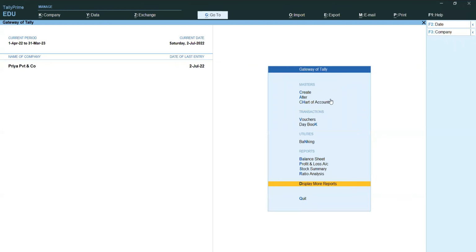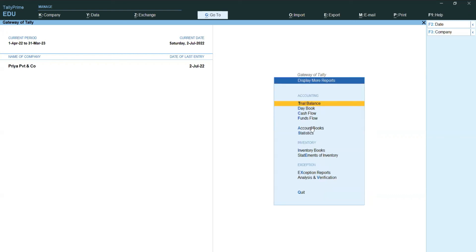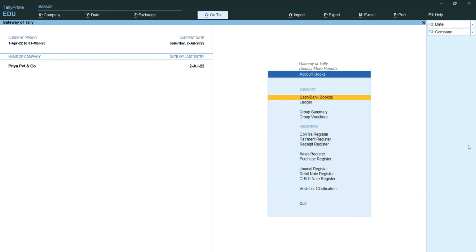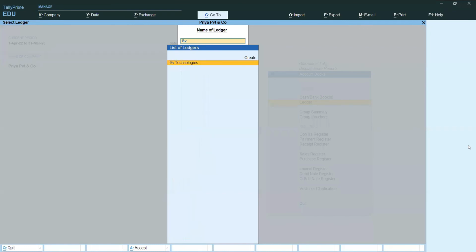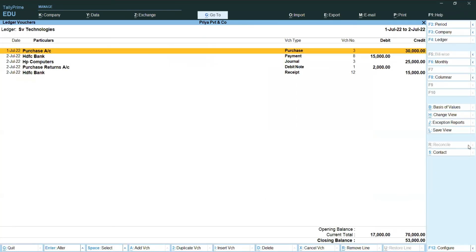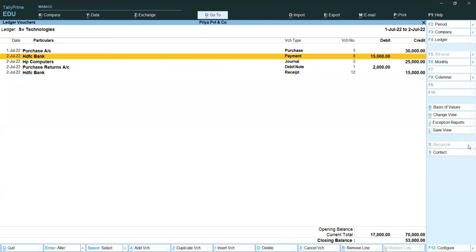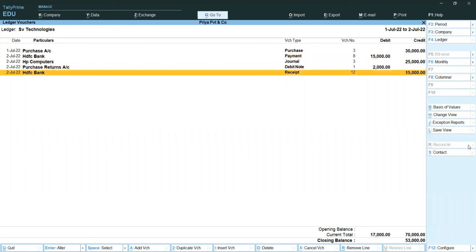Now I want to view that ledger. You can go to display more reports, account books, ledger book, I am taking that HV Technologies. See here, we paid a check of 15,000 rupees on 2nd July. Again, that is returned. At the time of payment, it is showing on the debit side. It is returned, so it is showing as credit. Balance is 0 now.